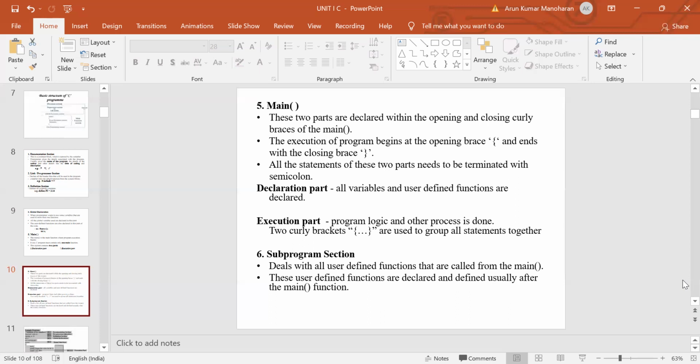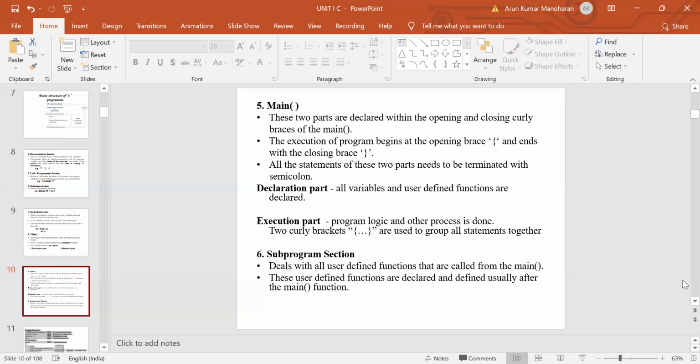Subprogramming section. In this section, we will deal with all user-defined functions that are called from the main function. This section is an optional one. These user-defined functions are declared and defined usually after the main function.